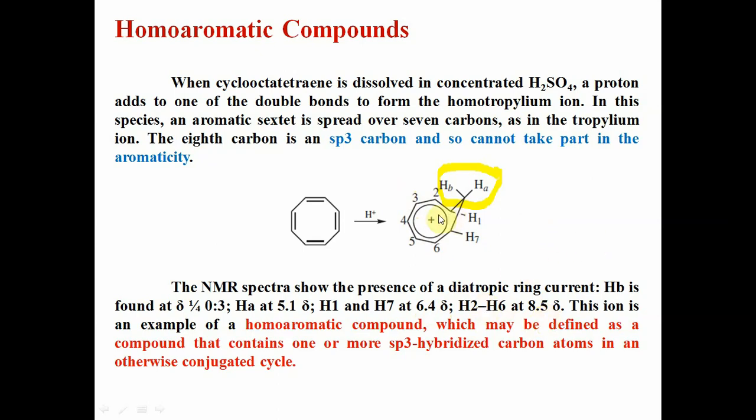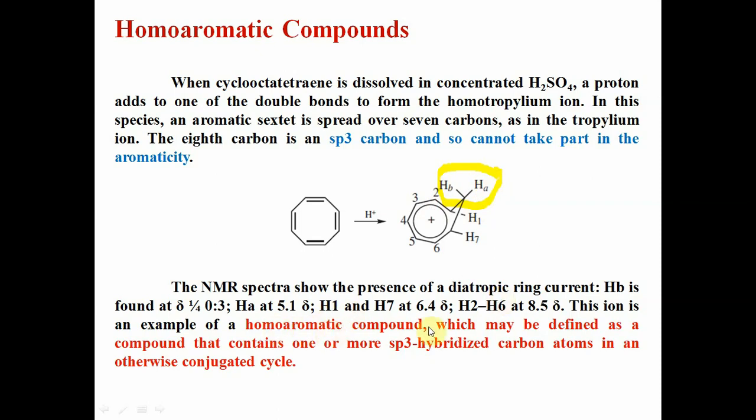Basically, this part comes under the aromatic region, 6.5 to 8.5. So this shows the proof of aromaticity. This Hb is shielded by this ring current, and this Ha is deshielded because it is above or away from the ring, so it is deshielded.